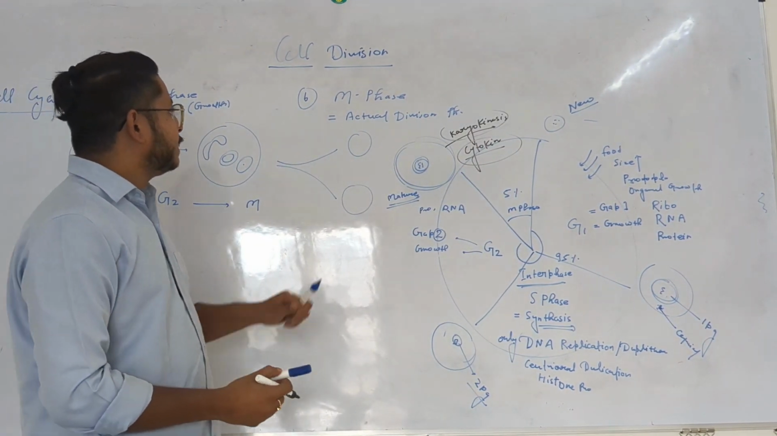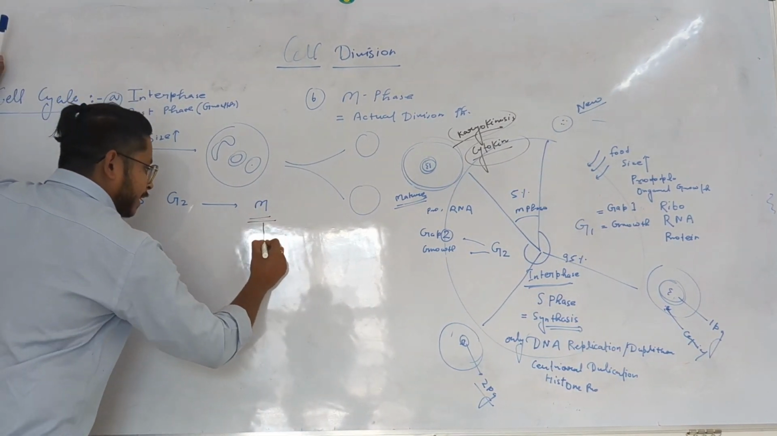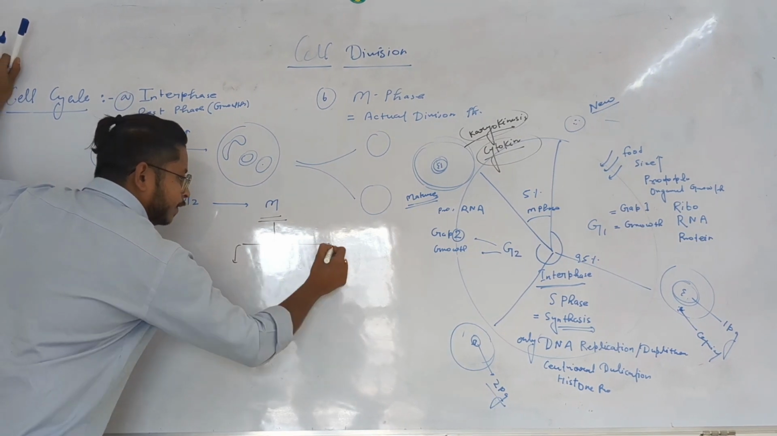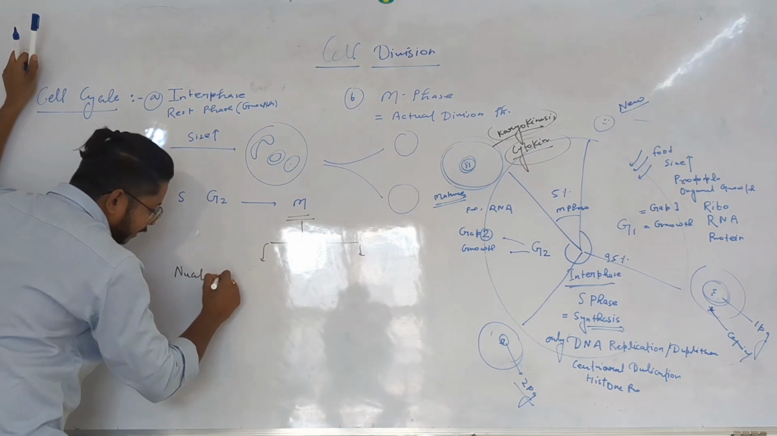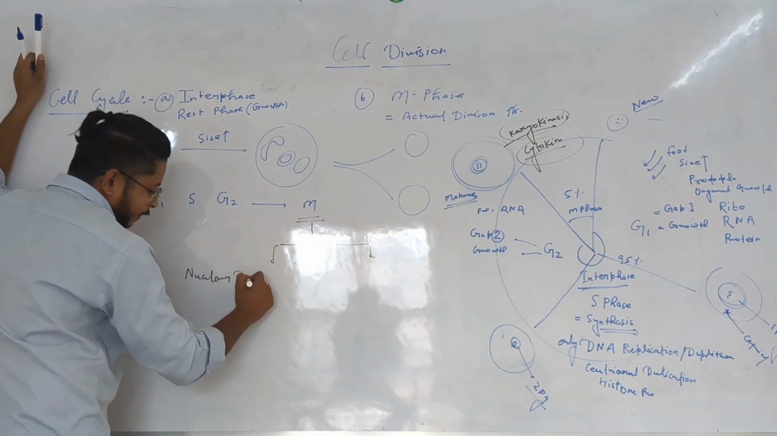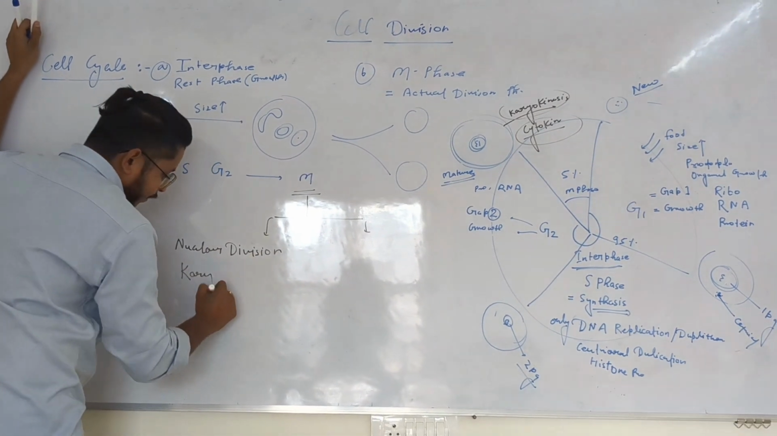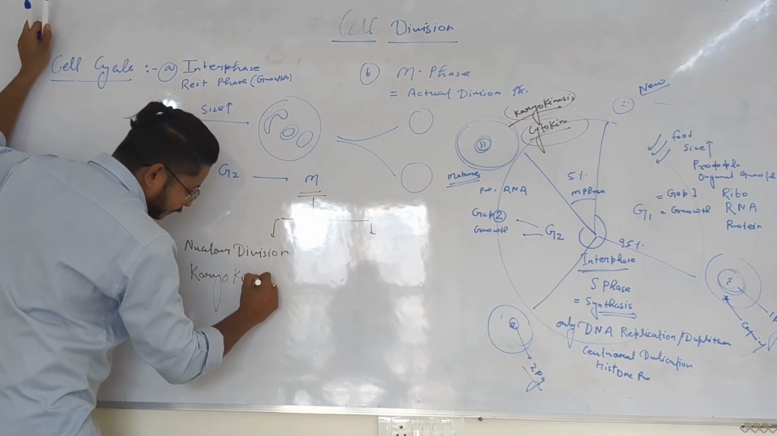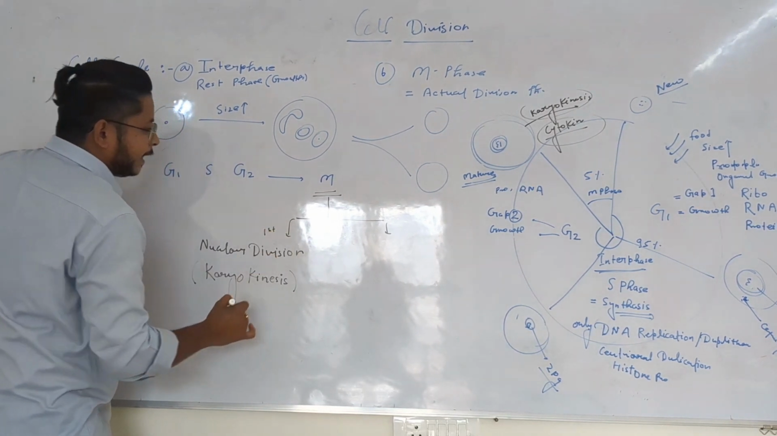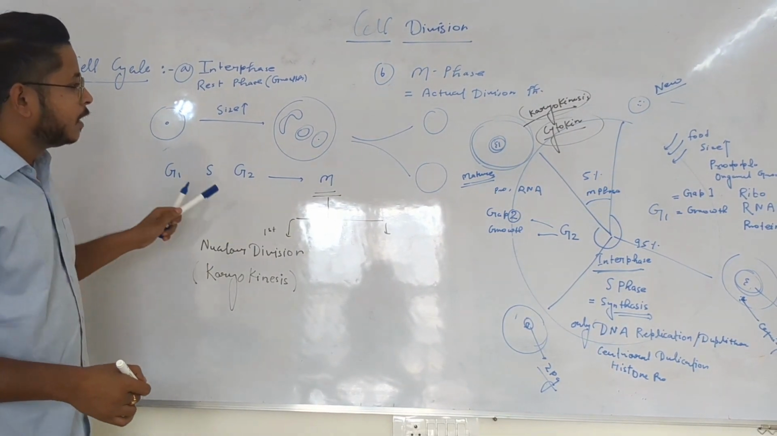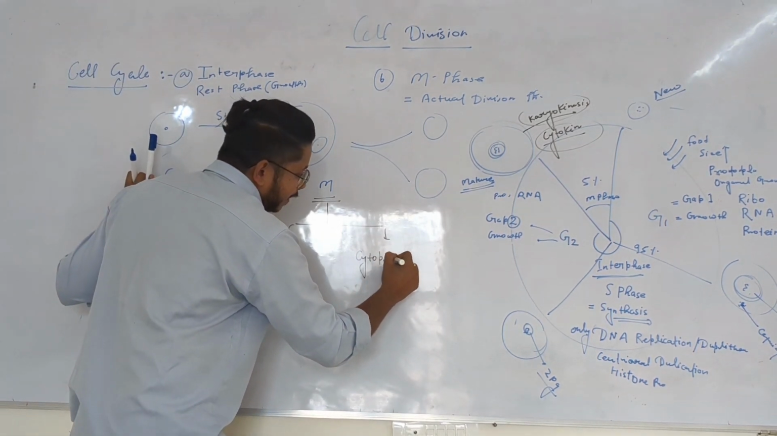So let's discuss the M phase. I am saying that the M phase is the actual division phase, which is divided into two phases. One is the nuclear division. The mature cell first shows nuclear division, and nuclear division is called karyokinesis. So first karyokinesis will happen, and later, in the second phase of the M phase, the cytoplasm division will happen. Cytoplasmic division.